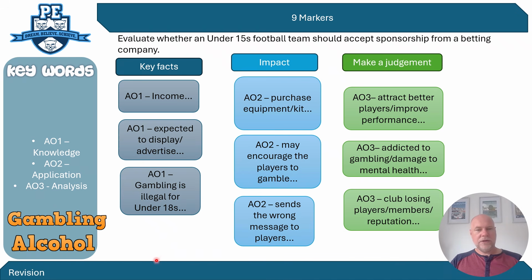Here's another 9-marker which could be going in any direction, and it's evaluate whether an under 15s football team should accept sponsorship from a betting company. And what we're looking at is gambling in this sense, but it could easily be switched out for alcohol, and that's been in a question before as well. So your key facts is, breaking the question down, we're looking at sponsorship.